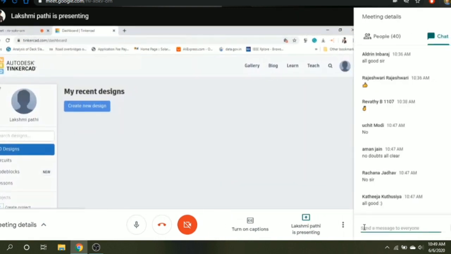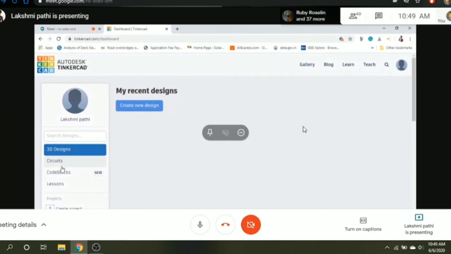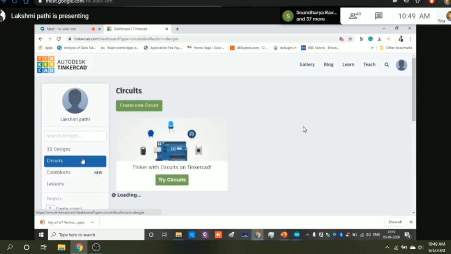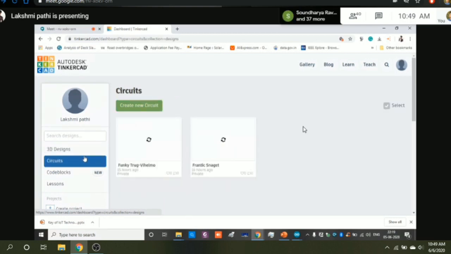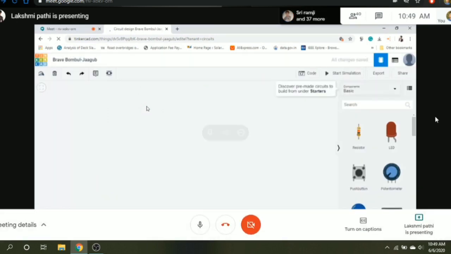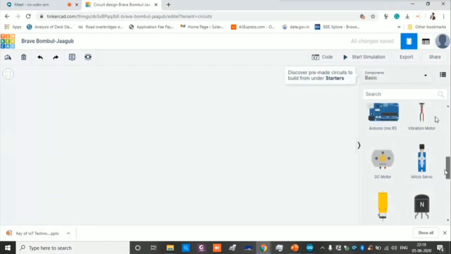Once you create the account, it will look like this. This is not only for simulation of electronic circuits; there are also options for 3D designs. Our purpose now is making circuits and simulating them, so I'm going to create a new circuit. These are the components provided by Autodesk, so you can choose your components.